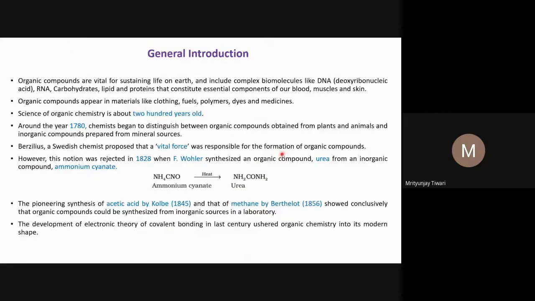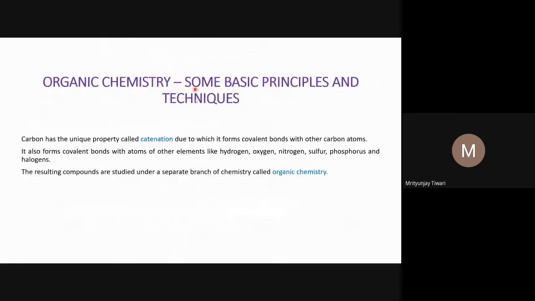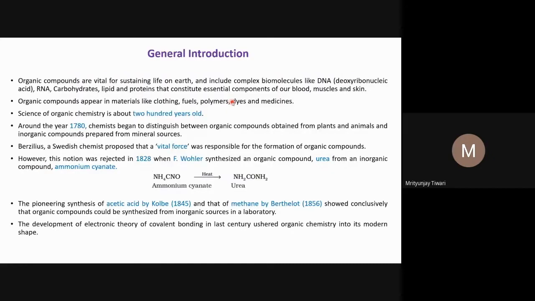In our last class, we started organic chemistry and learned some very important points about it. What was the definition of organic compounds or organic chemistry? Carbon can make compounds with hydrogen and some heteroatoms like phosphorus, sulfur, oxygen, nitrogen. All the compounds in which only these elements are involved are organic compounds, and their chemistry is what we call organic chemistry.